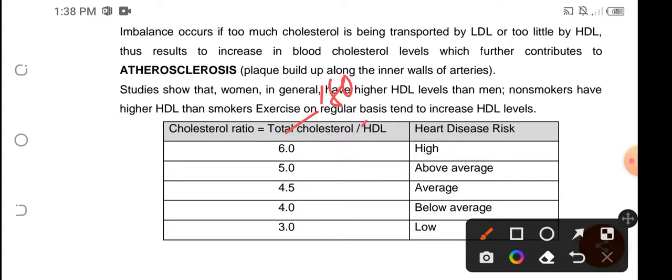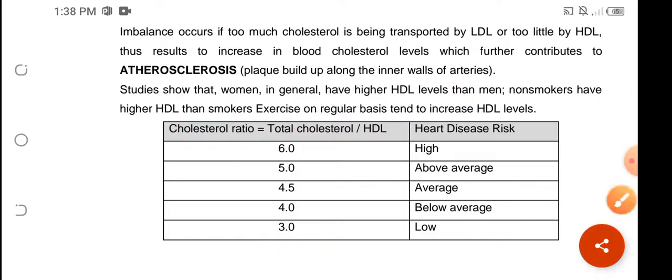And then the HDL is, say for example, let's have 60 milligrams per deciliter. Okay. So the cholesterol ratio will be 3. 180 divided by 60 is 3. So you're going to have low risk of having a heart disease.